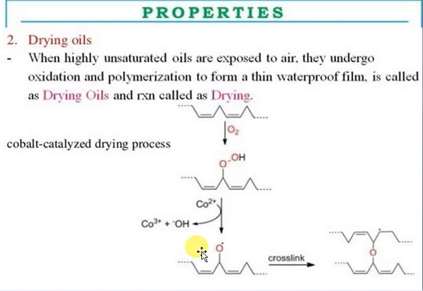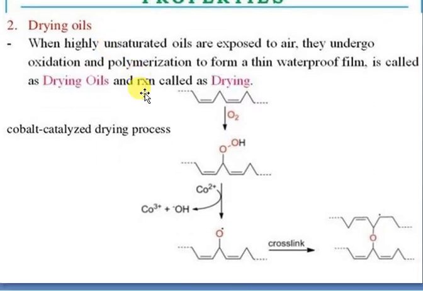So you have seen that sometimes this oil has a layer over it, that covers the surface. That is known as drying of oils. So you remember that one, what is drying of oil. A thin waterproof film will always be produced. Someone may ask you, if a thin waterproof film is found in your oil, what is that property? Drying, hydrogenation, or hydrolysis? If you remember this, you can answer this MCQ.